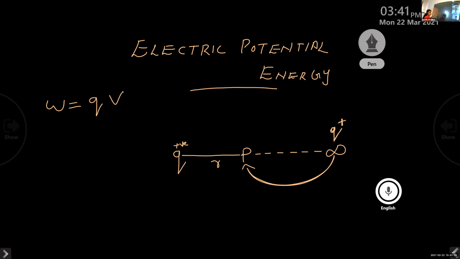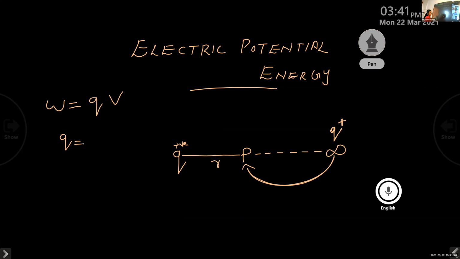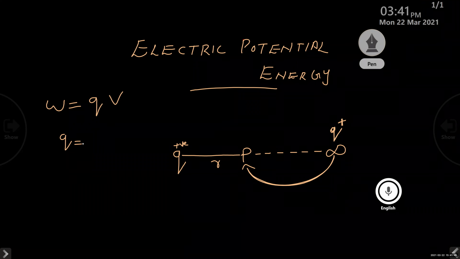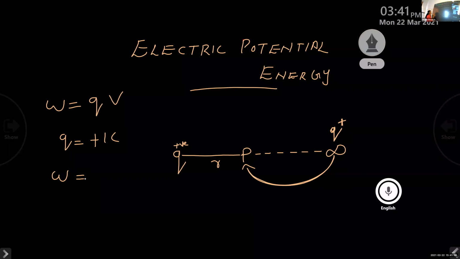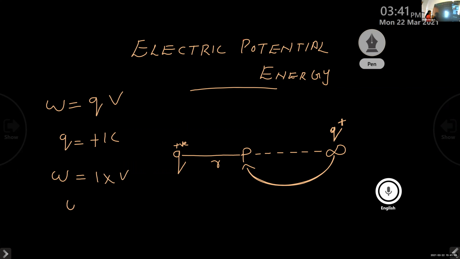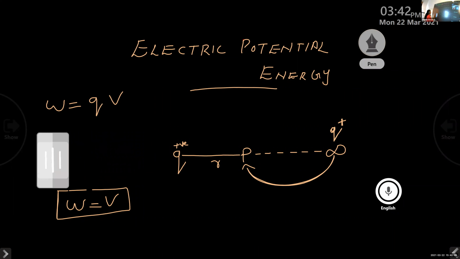If it is electrostatic potential, what is the value of Q that we place at infinity? Yes, plus 1 coulomb. In the case of electrostatic potential, the charge that we place at infinity is plus 1 coulomb. Then the work done is equal to 1 into V, or work done is equal to the potential V. That work done is stored in the form of potential at that point. So that is the case of electrostatic potential.